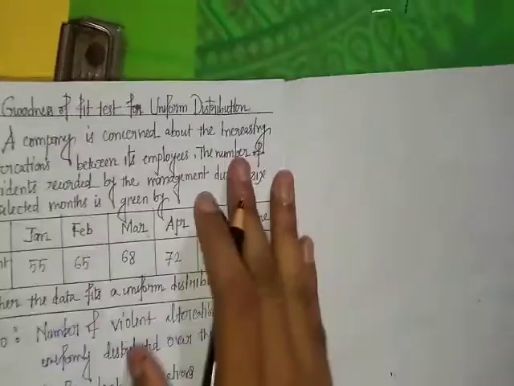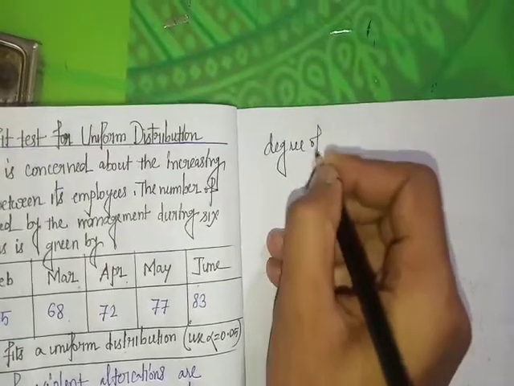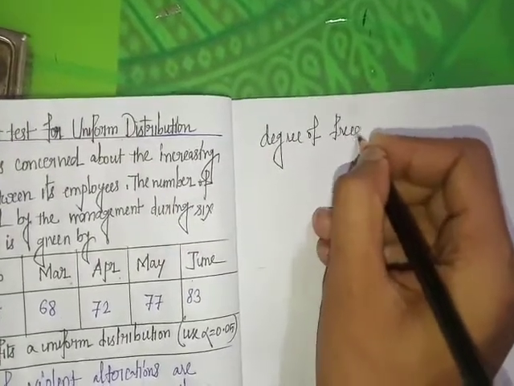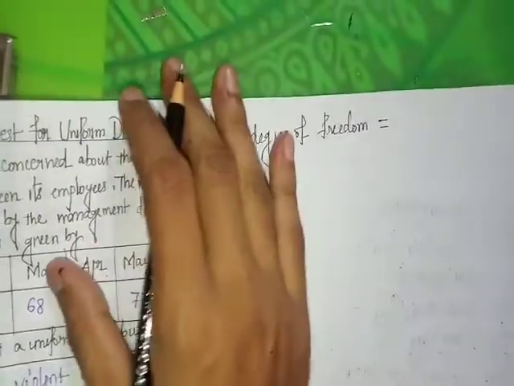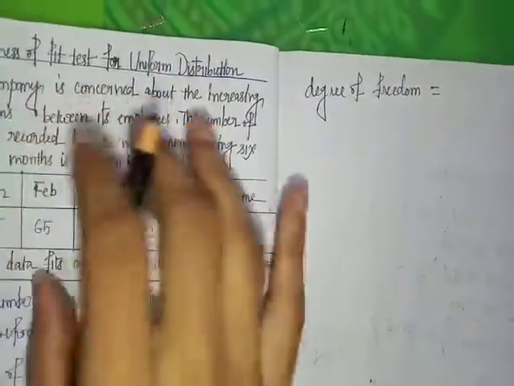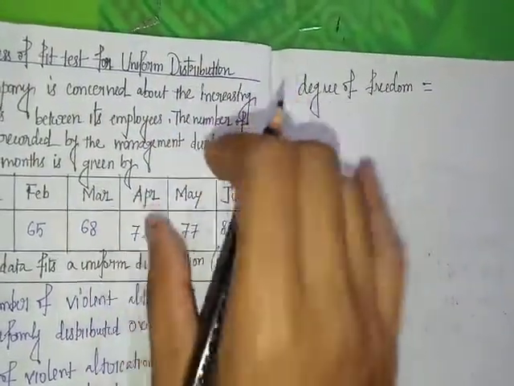Next, degrees of freedom. Please remember, for a uniform distribution, degrees of freedom equal the number of frequencies minus 1.